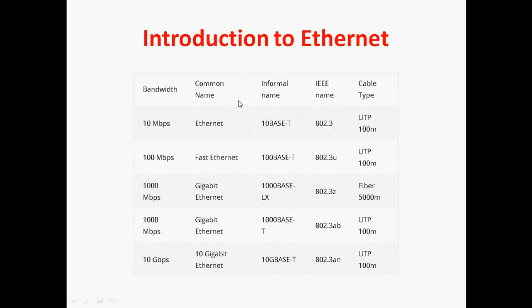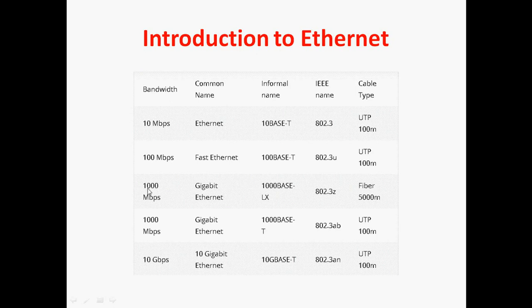First, 10 megabits per second. Commonly we call it Ethernet, and the informal name is 10BASE-T. The IEEE standard is 802.3. The cable we can use is unshielded twisted pair, with a maximum distance of 100 meters. Next, 100 megabits per second. We call it Fast Ethernet, meaning the bandwidth capacity is 100 megabits per second. The informal name is 100BASE-T and the IEEE standard is 802.3u. Here also we can use unshielded twisted pair cable with a maximum distance of 100 meters.